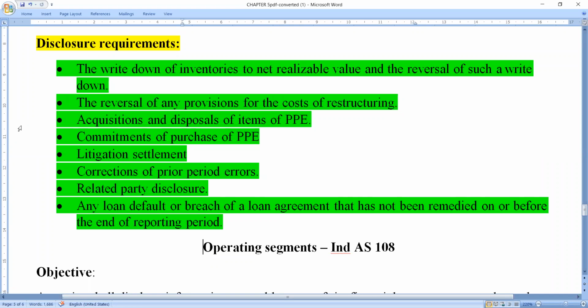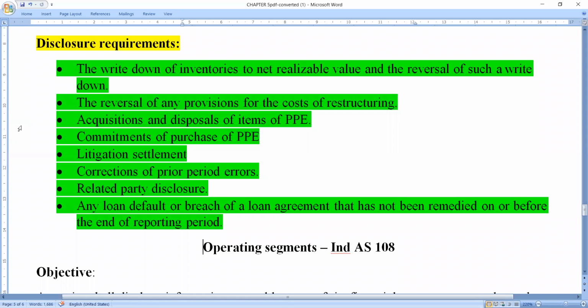If any cost is incurred for the reorganization or restructuring of the financial information, we also disclose it. And the third one is acquisitions and disposals of items of PPE. PPE is nothing but property, plant and equipment.